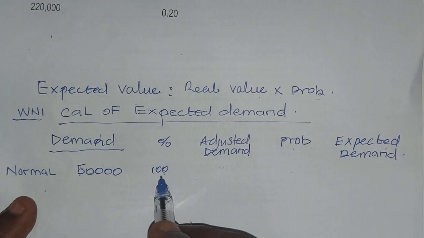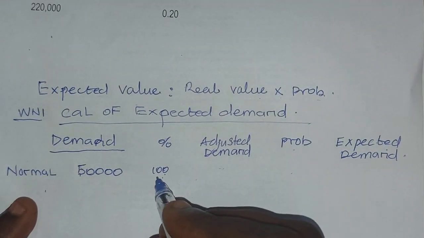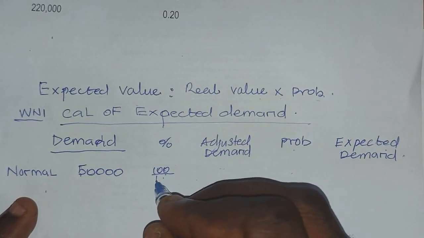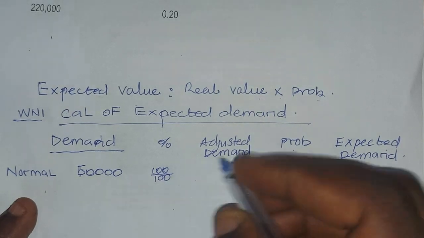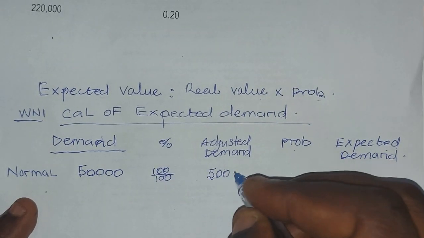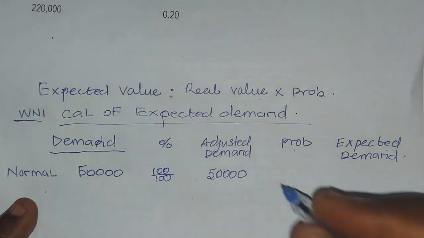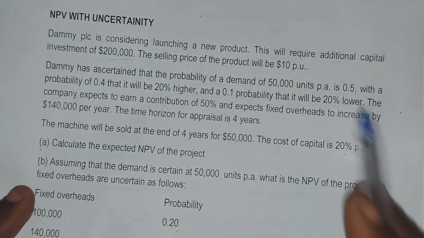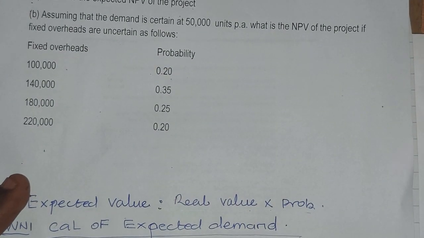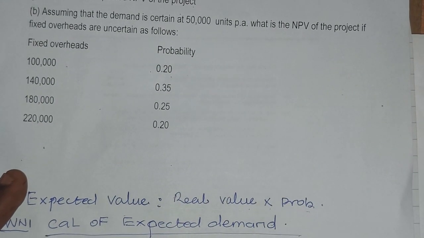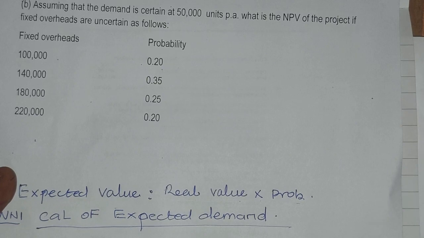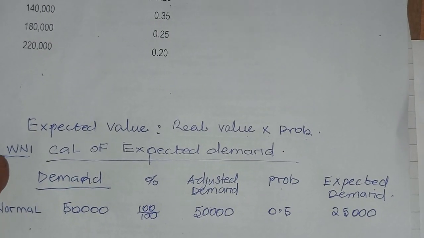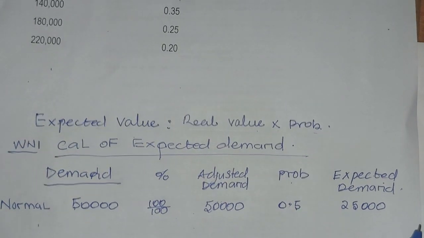So 100% is 100 over 100 multiplied by this, which gives you 50,000. We still get the normal. Then we are told that the probability is 0.5. When you multiply, this will give you the expected. You are not certain, so you need to attach it with probability. That's the expected value method.